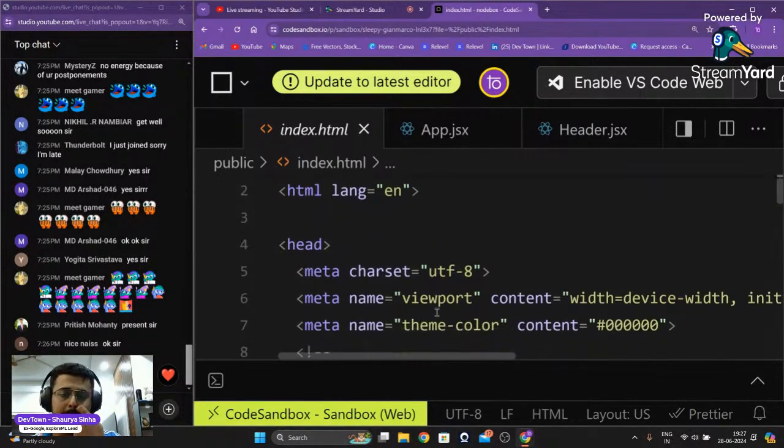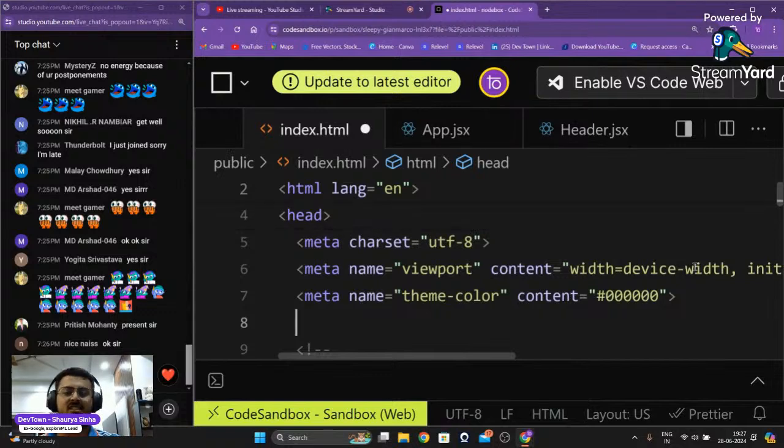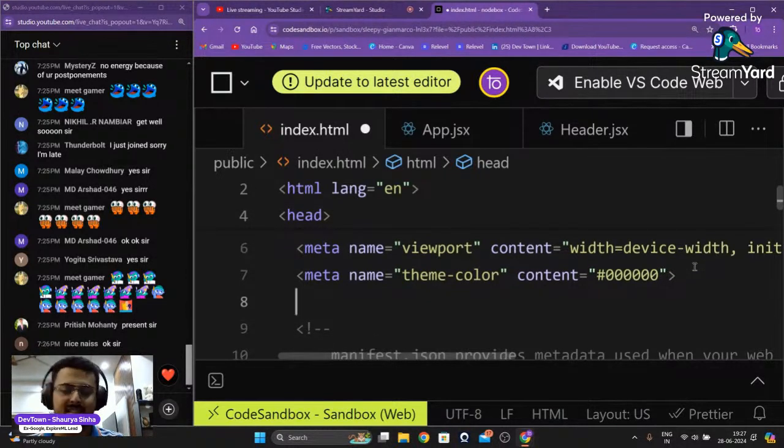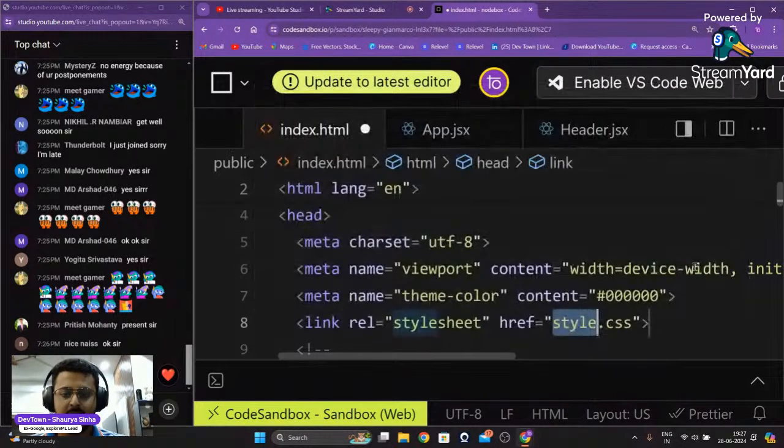Okay. Inside of your head tag right over here, just add a new line of code. Just write it down as it is. Do not change anything. I'll explain it to you guys, but just add a line of code right over here. Link CSS. Okay, link CSS right over here.